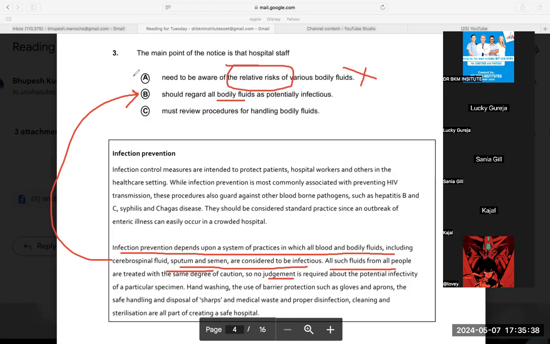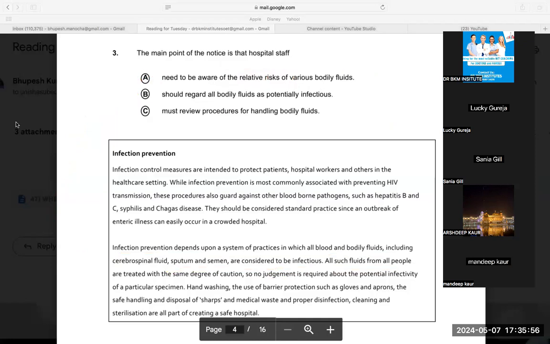After talking to you, I feel like eliminating A. Earlier, I was not able to eliminate A, but this word is helping me. So the answer should be B. The answer is given as B only. Yes, sir. So a very good question to learn elimination, guys.